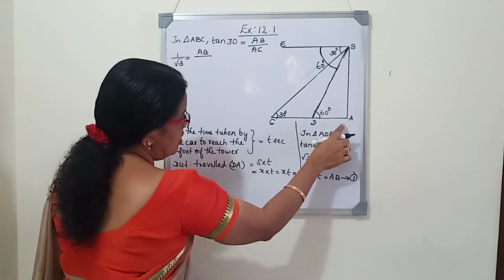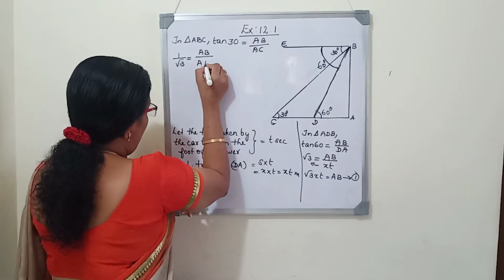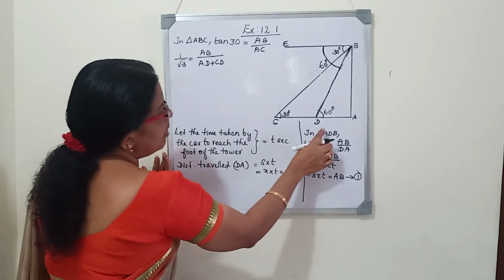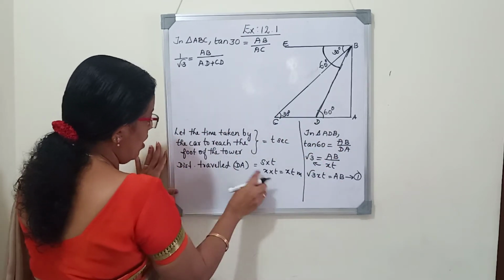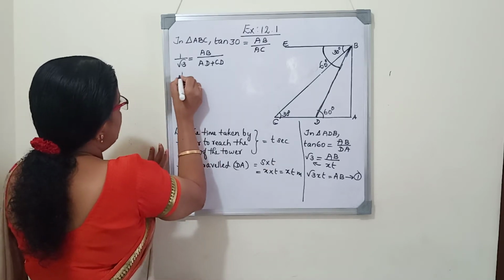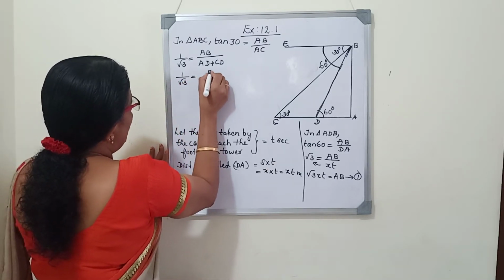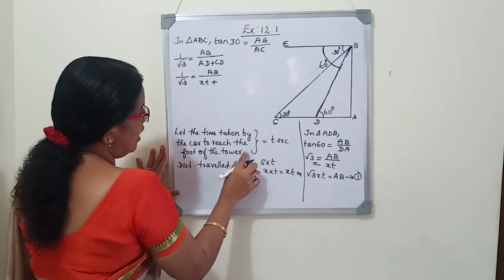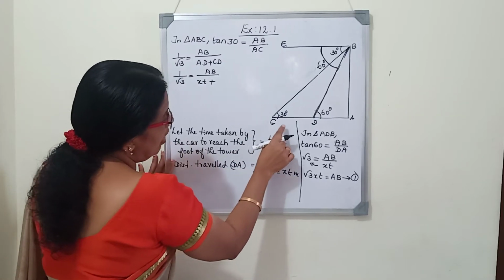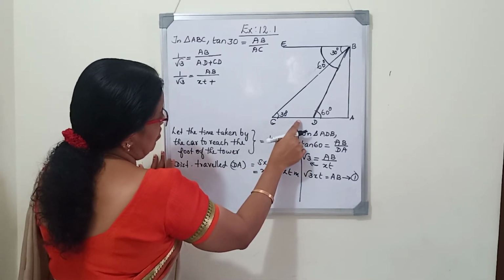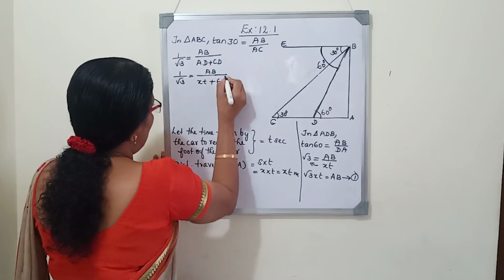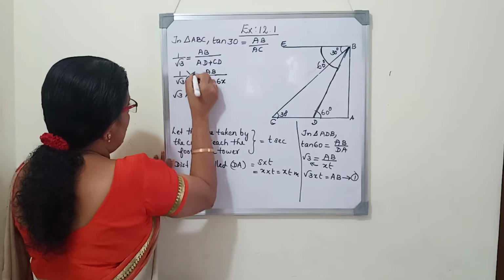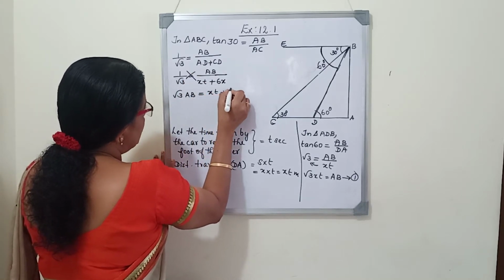AC can be split as AD plus CD. AD is xt. So now we will substitute: 1 by root 3 is equal to AB by xt plus CD. CD how much we have written? 6x. Now we will cross multiply. We get root 3 AB is equal to xt plus 6x.